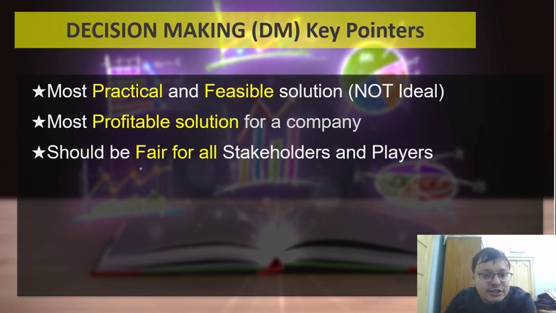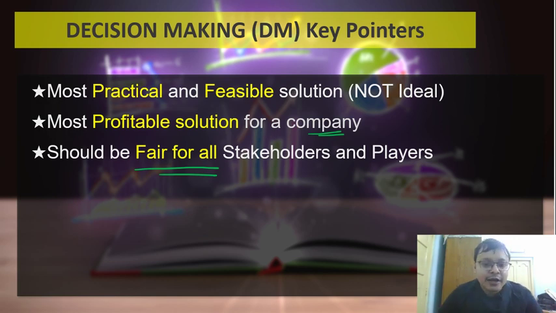The next one is it should be fair for all stakeholders. So often when you think about a decision, it might not be limited to your company. There may be other stakeholders also getting impacted. For example, one of the examples could be your shareholders. As a company, you might have people who have invested in the company. So taking care of the needs of your shareholders is important. Taking care of your employees is important. Taking care of your management is important. Taking care of your board of directors is important. At the same time, taking care of your customers or client needs is important.